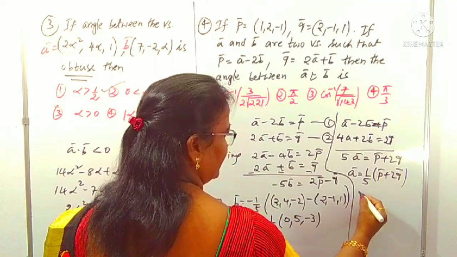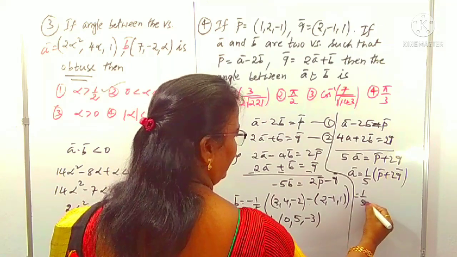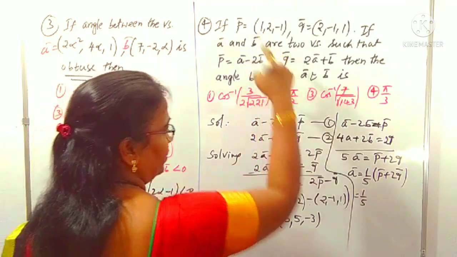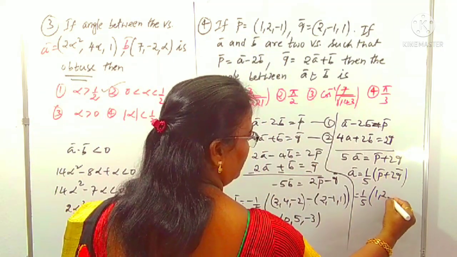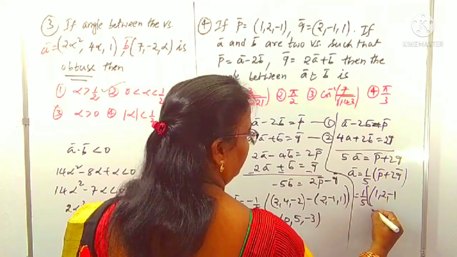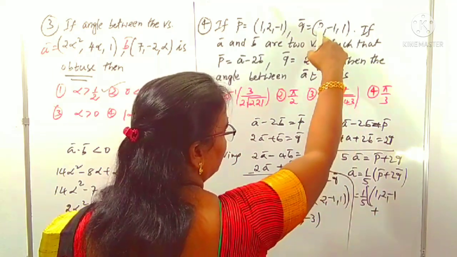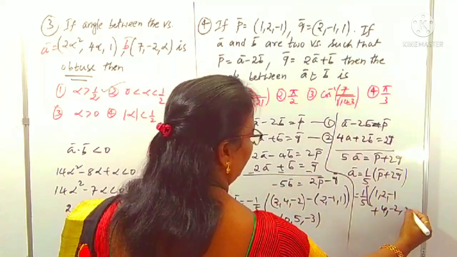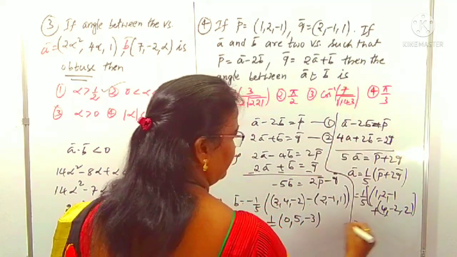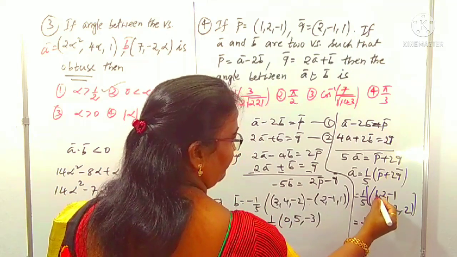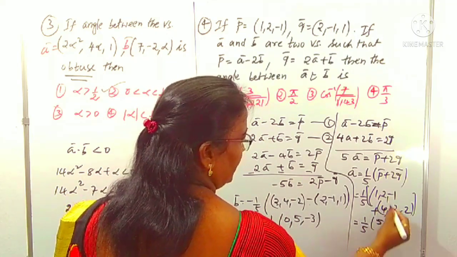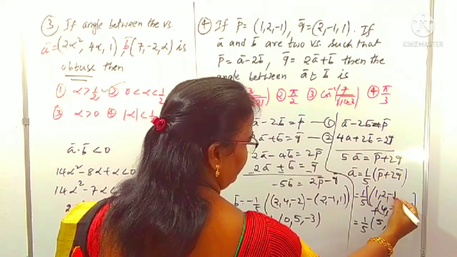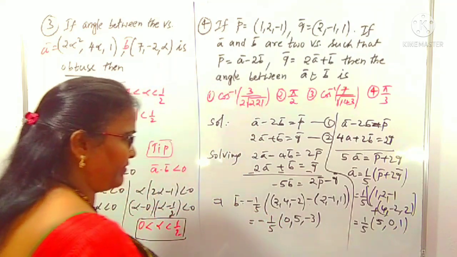We can understand what the A vector is: 1 by 5 of (P plus 2Q). P is (1, 2, minus 1), plus 2Q, that is 2 times 2 is 4, 2 times minus 1 is minus 2, and 2 times 1 is 2. Now this is the addition. We see 1 by 5 of (1 plus 4 is 5, 2 minus 2 is 0, and minus 1 plus 2 is 1). So this is the A vector, and the earlier one is the B vector.